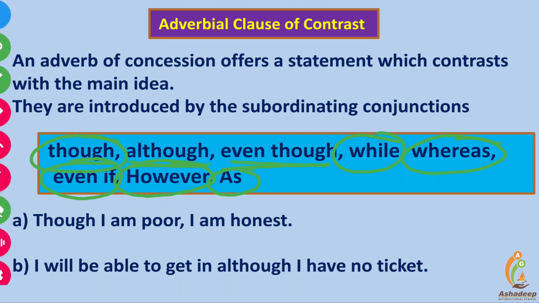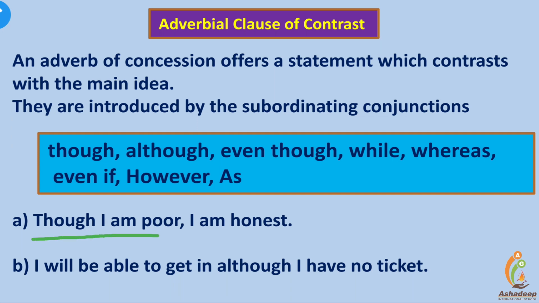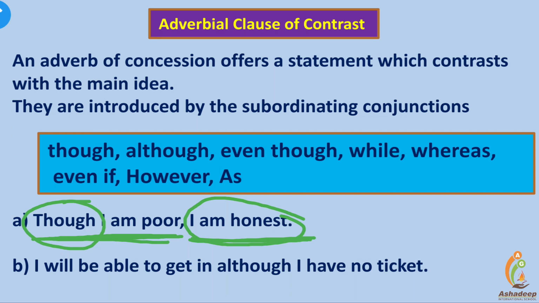First sentence before us: Though I am poor, I am honest. I am honest is the main clause. Though I am poor shows the contrast with the main idea. I am poor, I am honest. Next sentence: Although I have no tickets, I'll be able to get in. I'll be able to get in is the main clause.